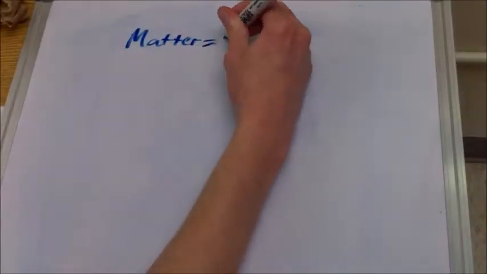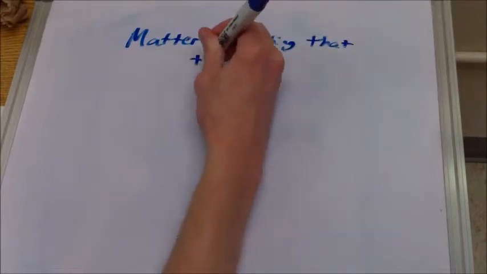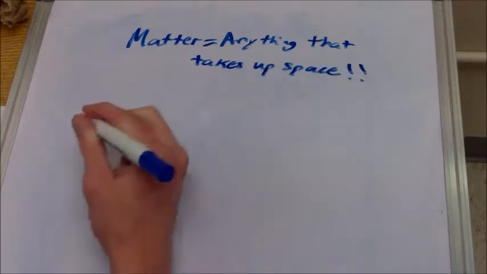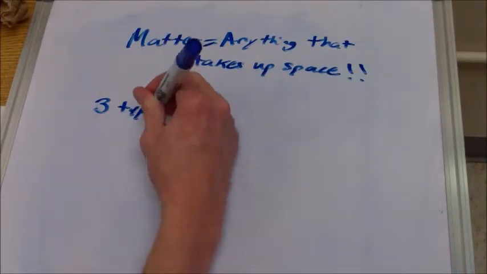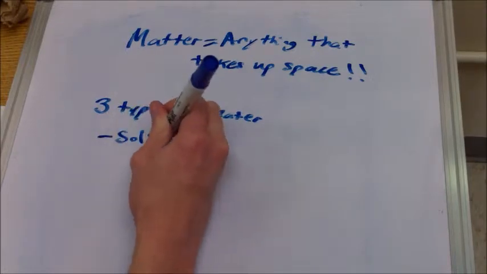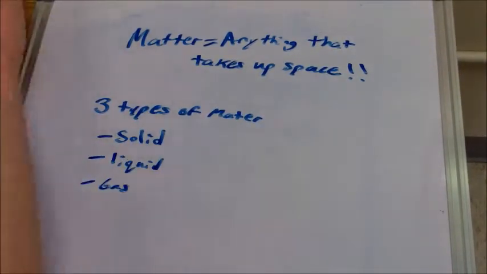Matter is anything that takes up space. Matter can be found everywhere in our generation. There are three different phases of matter: solids, liquids, and gas. All three of these phases of matter have different properties that separate them from one another.